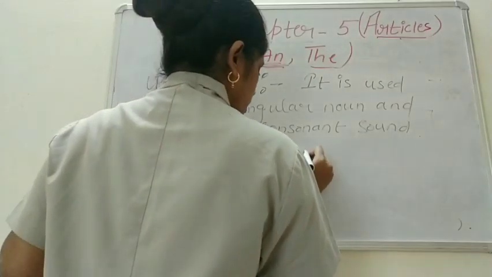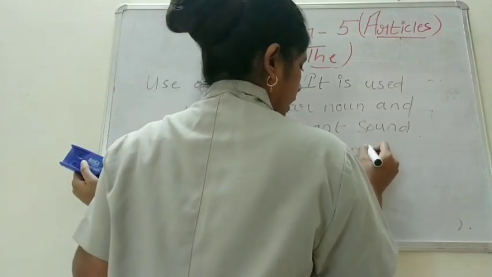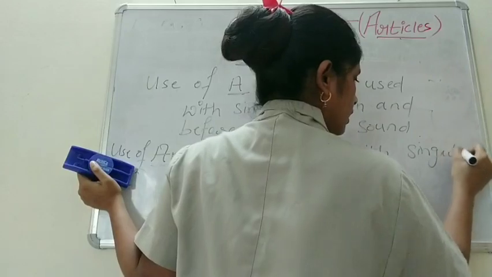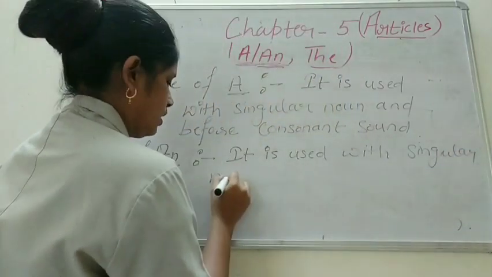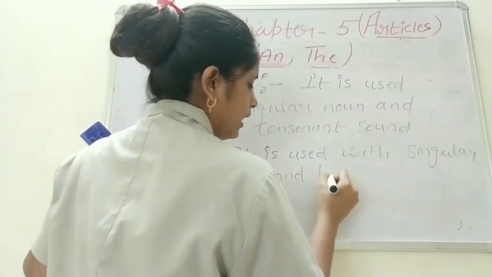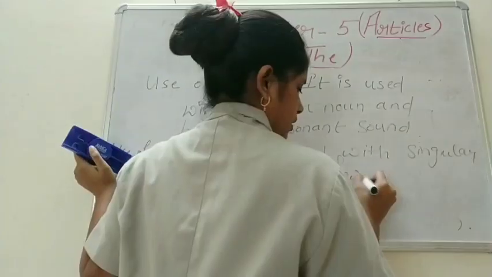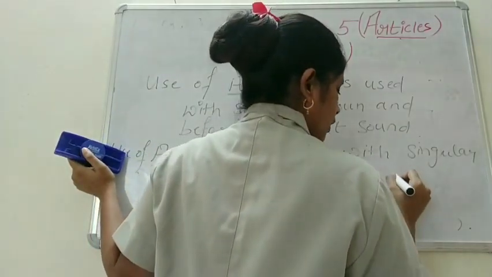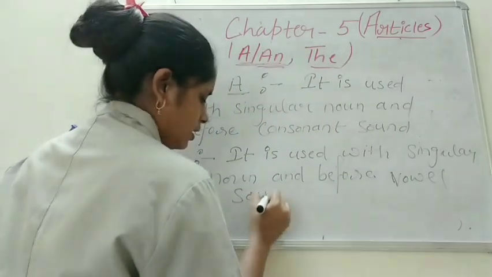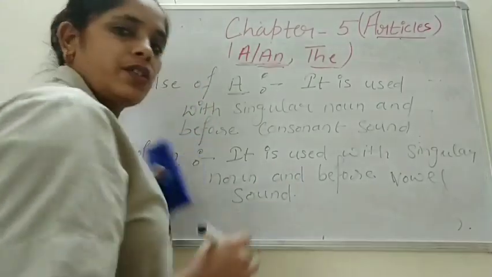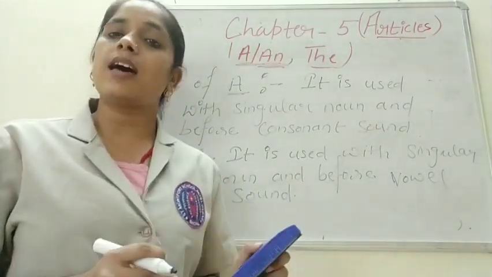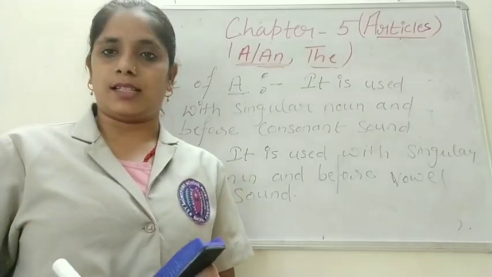It is used with singular noun and before vowel sound. Now children, we will learn about sound, vowel sound and consonant sound.